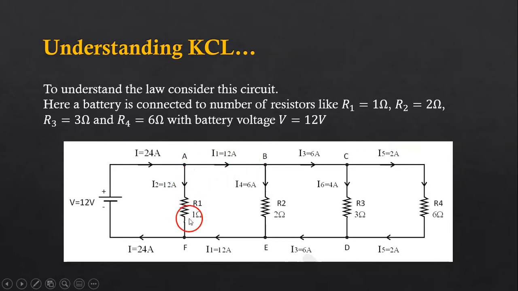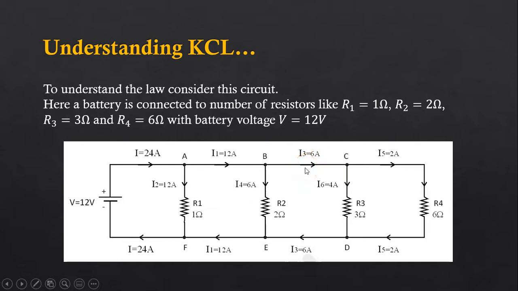This current will be 12 ampere because 12 volt upon 1 ohm will be 12 ampere, and the remaining 24 minus 12 will be the 12 ampere, which will be I1. That current will go into the branch AB here. Then at point B, again this current of 12 ampere will be divided. One current will go into R2, it is 6 ampere, and the other current will go into branch B to C, which is also 6 ampere.